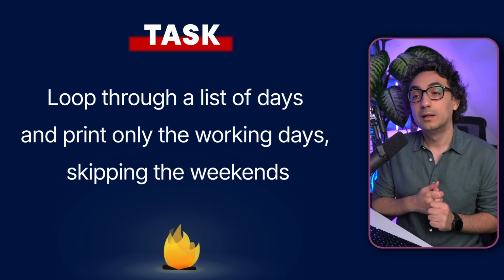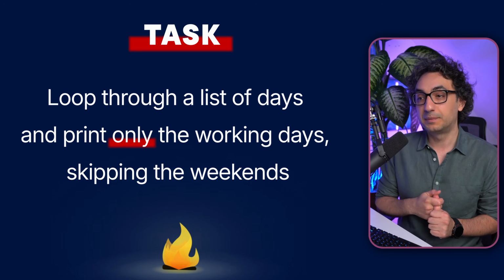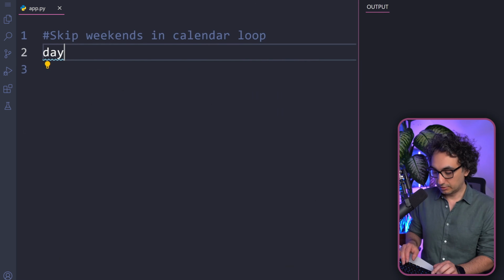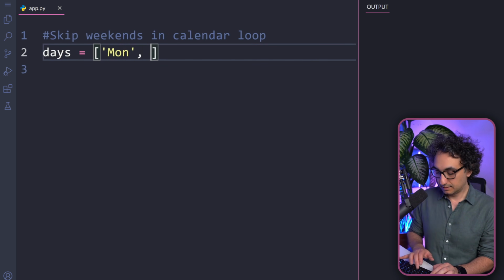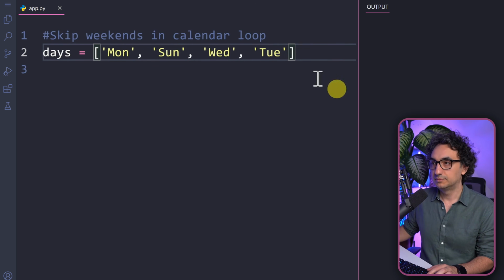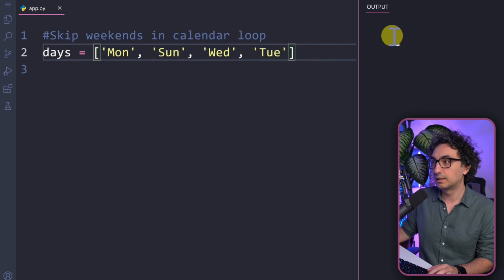So now let's have real examples on how to use continue and break. So the first task, it says loop through a list of days and print only the working days, skipping the weekends. So now let's go and create a list of days. So for example, let's have a Monday, Sunday, Wednesday, and let's have a Tuesday. Just randomly some days. So now we want to print in the output only the working days. So we don't want to see any weekends.